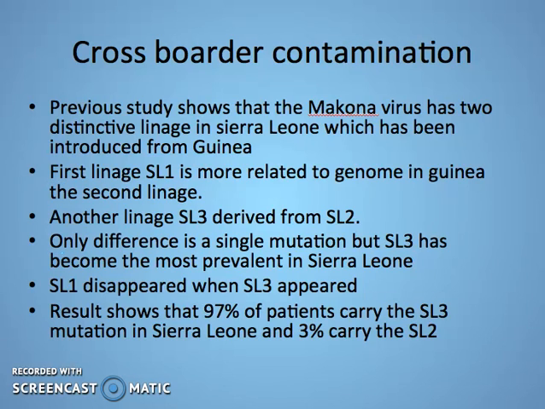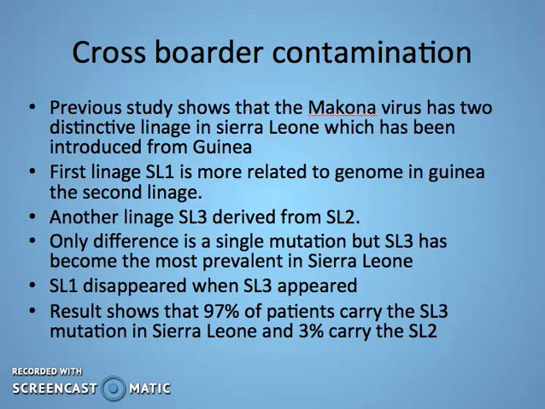For cross-border contamination, previous study shows very little about the genetic diversity of Ebola virus in different locations. The first Ebola virus sequenced in Sierra Leone showed that it had stemmed from 2 distinctive lineages that had originated from Guinea. The first lineage, SL1, is more related to the variant found in Guinea than the second lineage, SL2, which was characterized by 4 additional mutations, which suggests that SL2 has evolved from SL1.